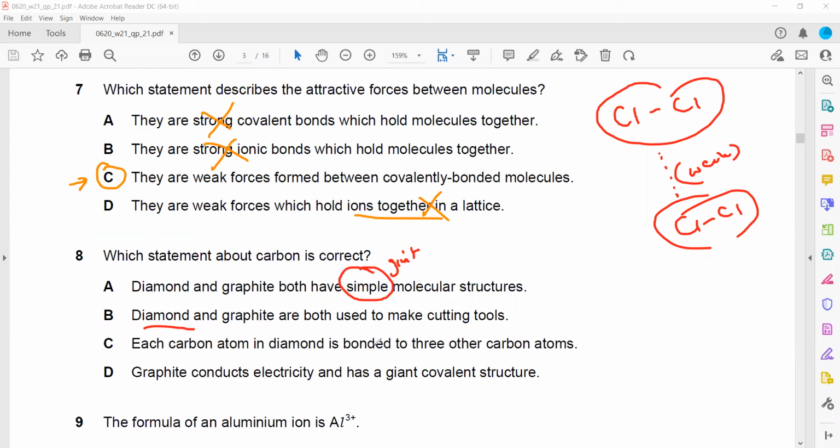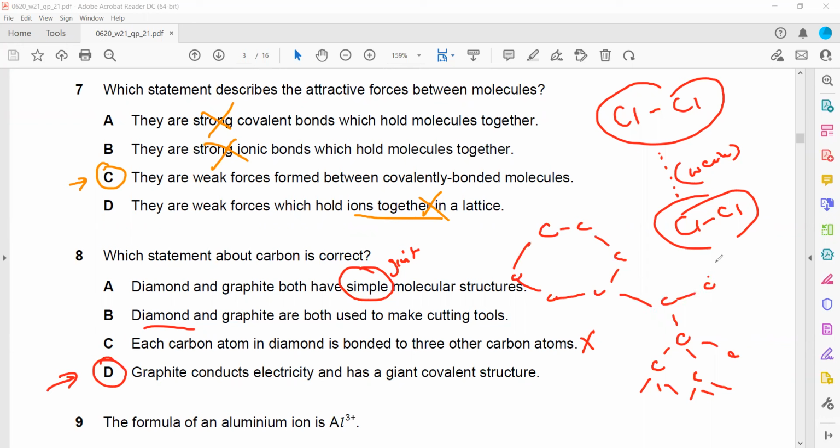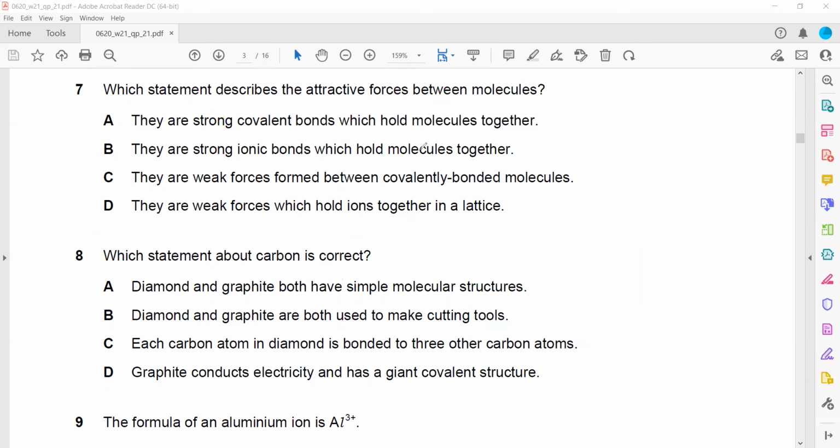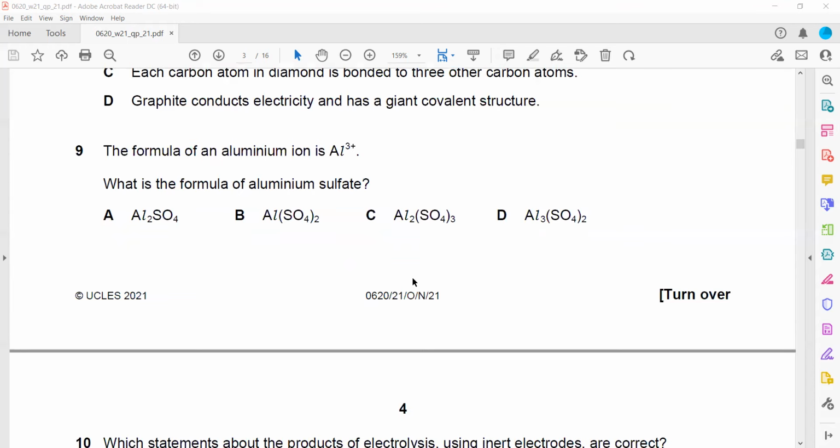Each carbon in diamond is bonded to 3. That is wrong. In diamond, each carbon forms 4 covalent bonds in a giant, macromolecular structure. Graphite can conduct electricity and it has a giant structure, so statement D is right. Graphite has hexagonal rings and a layer structure, and there are free electrons which can move between the layers and conduct electricity. So graphite, diamond, silicon 4 oxide, these are the macromolecules which you have to learn, even their structures as well.